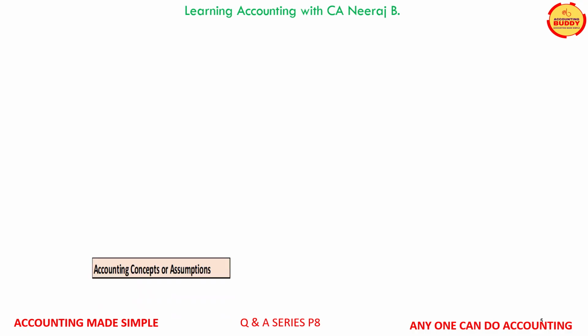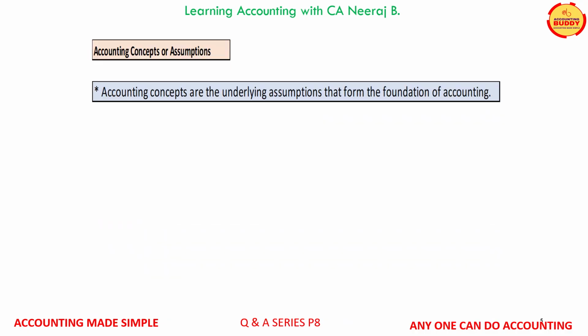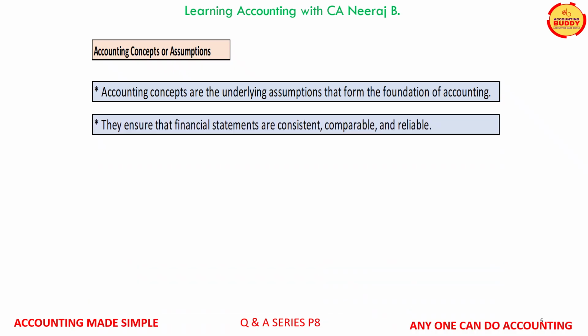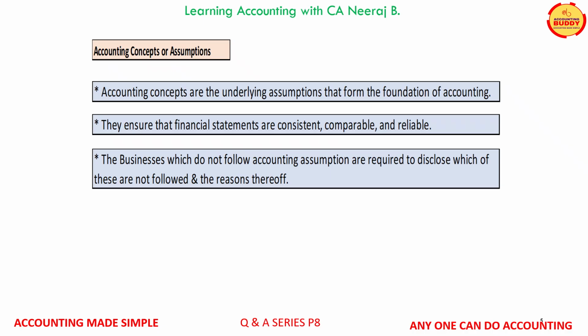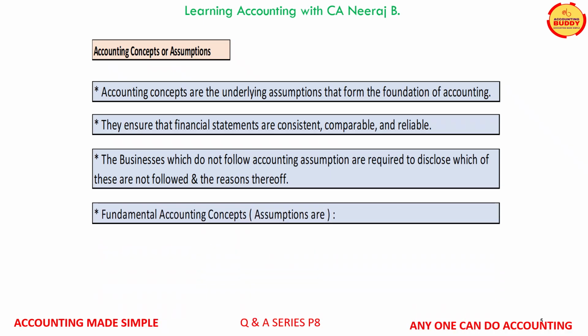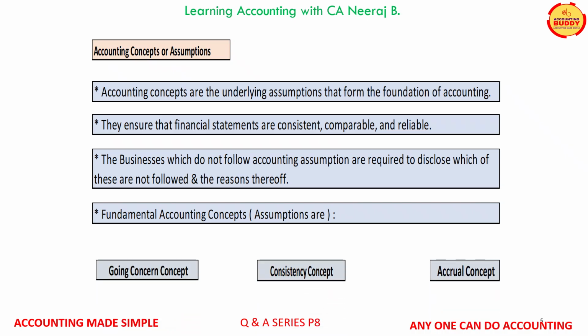Accounting concepts are also known as accounting assumptions. Accounting concepts are the underlying assumptions that form the foundation of accounting. Accounting concepts ensure that the financial statements are consistent, comparable, and reliable. In case a business does not follow or changes any accounting assumption, that business needs to disclose it in its financial statements along with the reasons thereof. There are three accounting concepts: going concern concept, consistency concept, and accrual concept. We will discuss each of these concepts in detail in our next slides.